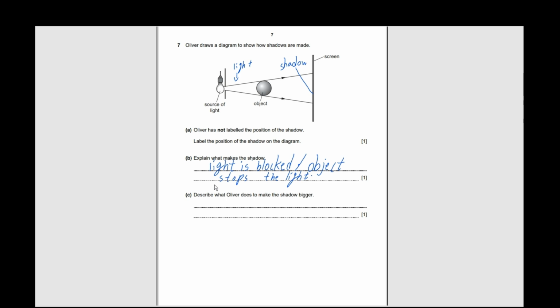C. Describe what Oliver does to make the shadow bigger. Ooh, that's a nice question. If, let's say for this one, I move the object closer to the source of light, the shadow of the object will appear bigger. So we can say that moving the object closer to the light, or moving the light closer to the object, is the same thing.